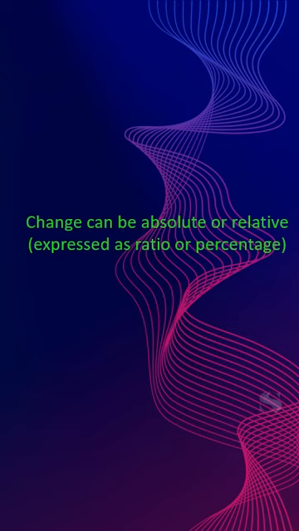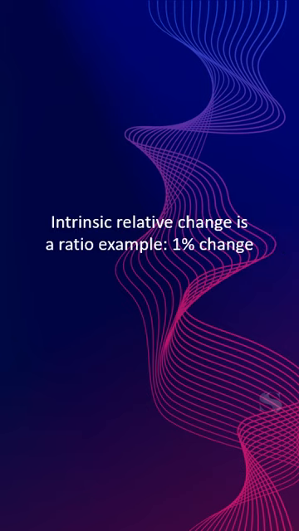This difference could be expressed as absolute or relative, exact amount of change or ratio of change to the previous state of measure. The relative change, expressed as ratio or percentage, is more enriching, tells us more about the change. For example, assume something changes by 10 units, absolute measure of change will be 10 units. But the relative measure may wildly vary. For instance, relative change could be 1%, that is 10 by 1000, or 200%, that is 10 by 2. This is a relative measure and intrinsic, it is change in its own terms.